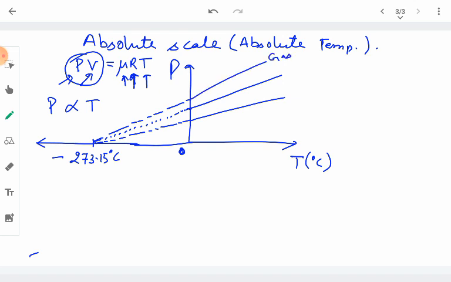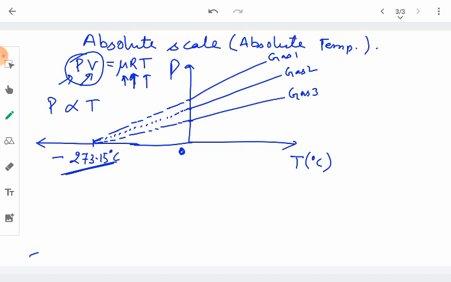This is gas 1, this is a gas of second kind, this is the gas of third kind. For all the gases, they may have different pressures at 0 degree Celsius, but they have no pressure at the same temperature, which is minus 273.15 degrees Celsius.